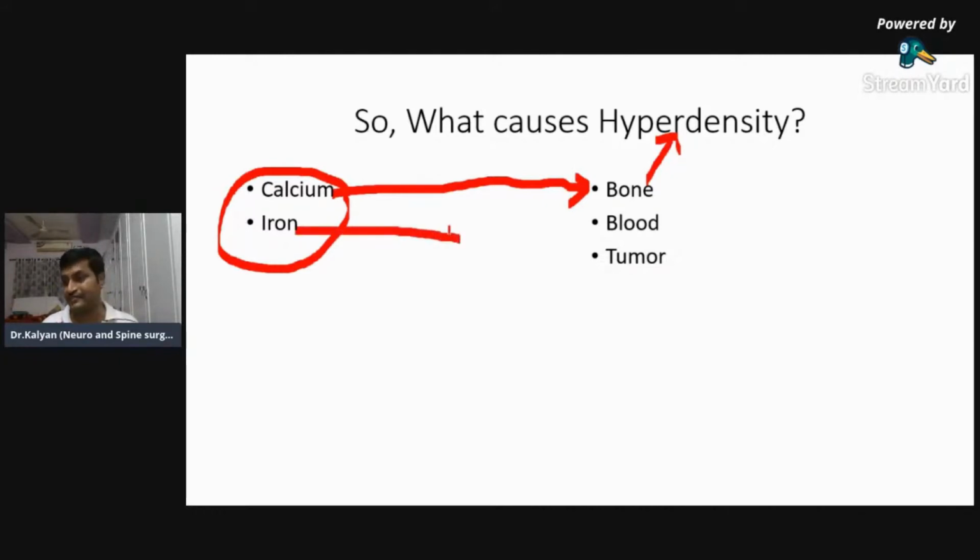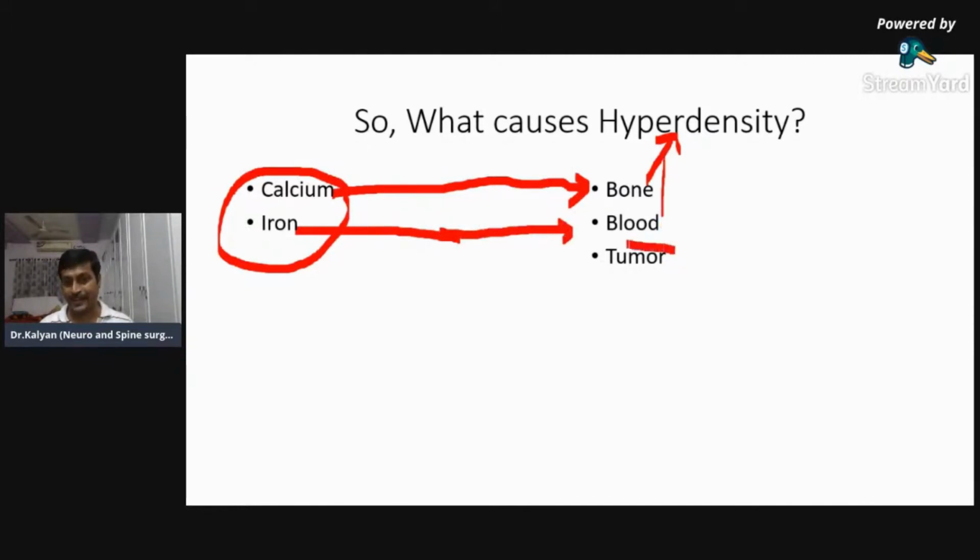So what contains iron? Where is iron present within the brain? Blood. So iron is present in blood, so blood appears hyperdense.